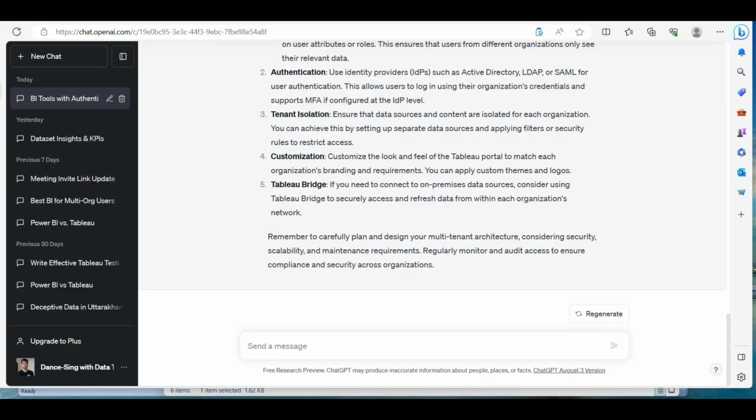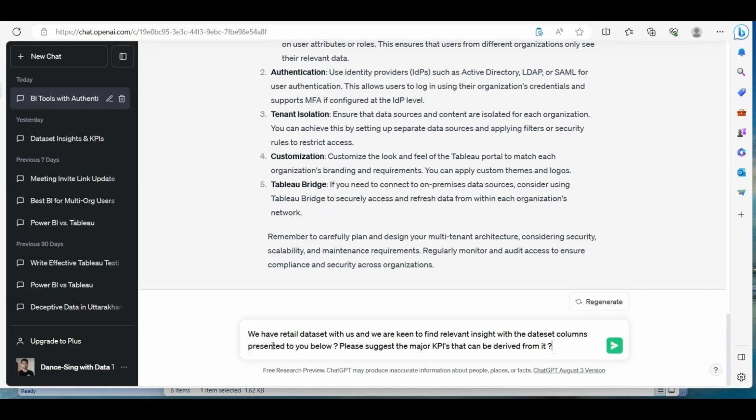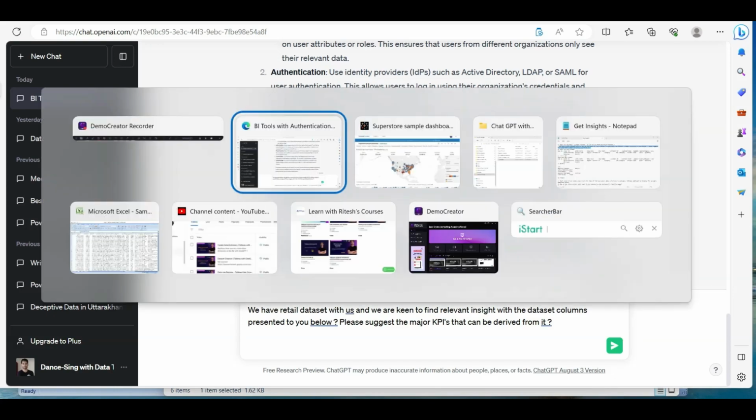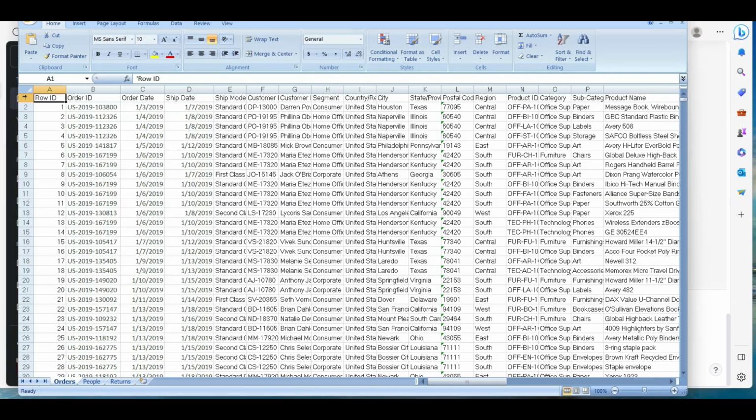Okay, let us go to ChatGPT. We have a retail data set with us, and we are keen to find relevant insight with the data set. Let me add the data set columns presented to you below. Please suggest the major KPIs that can be derived from it. The only thing that you have to do is go back to your data set over there and just copy the columns and see how intelligent ChatGPT will be to interpret the major KPIs that you can have over there.